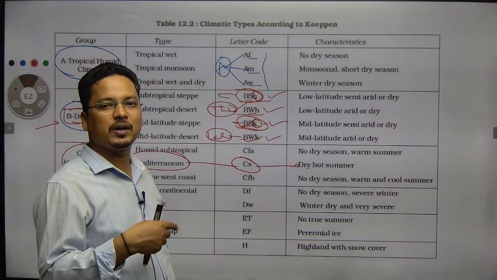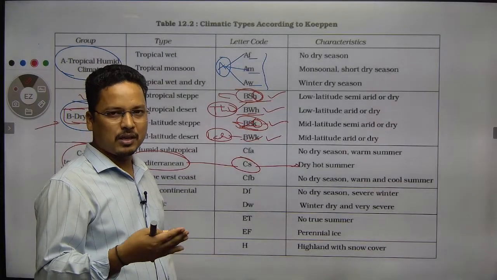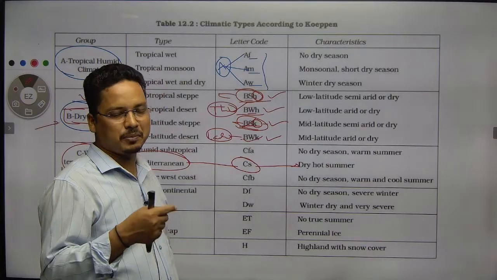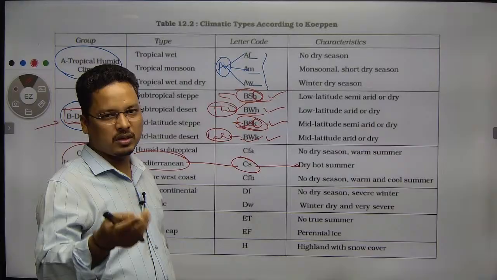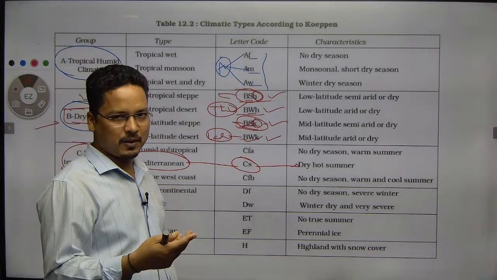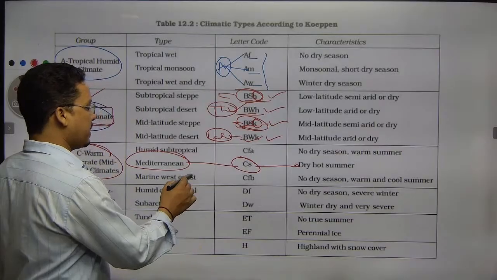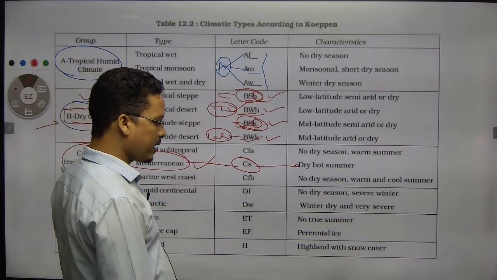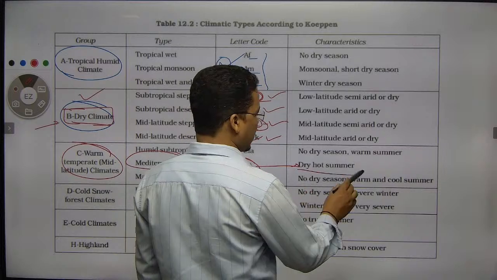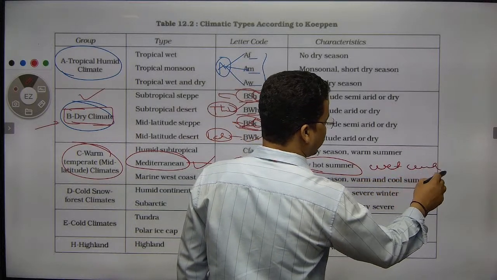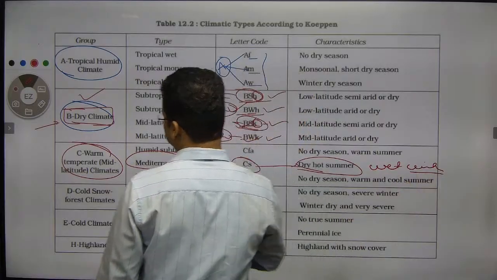Winter is wet because of the front formation, because of the temperate cyclone formation, because of the apparent movement of the sun towards the southern hemisphere. So this is all the region having the Mediterranean type of climate, right? It will have dry summer but wet winter.